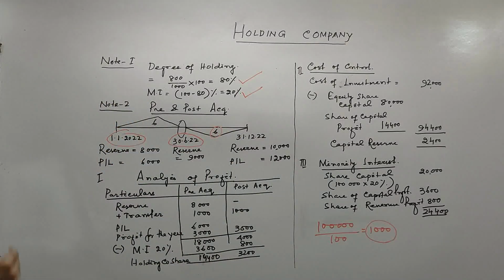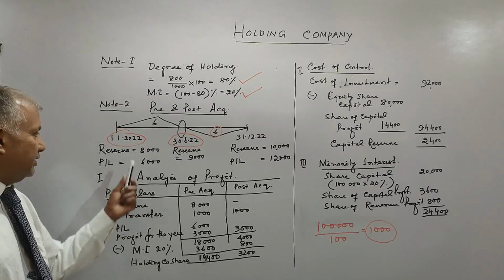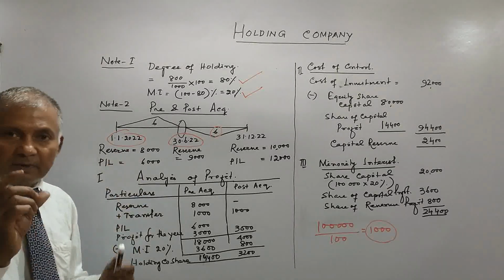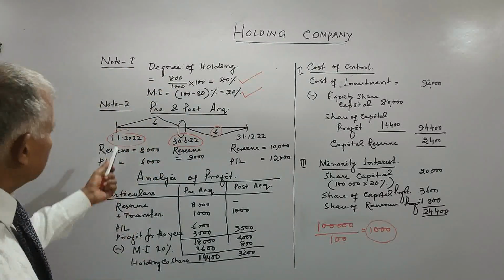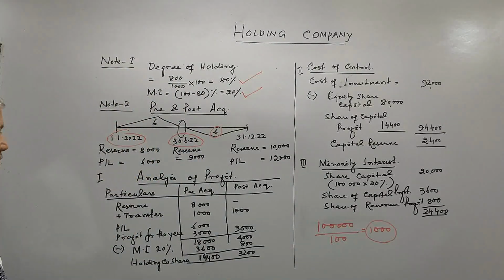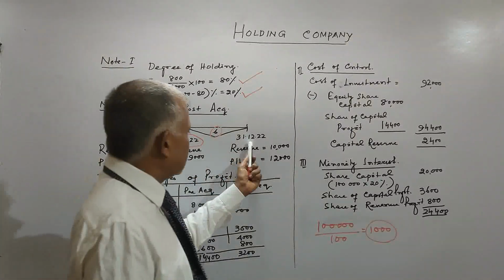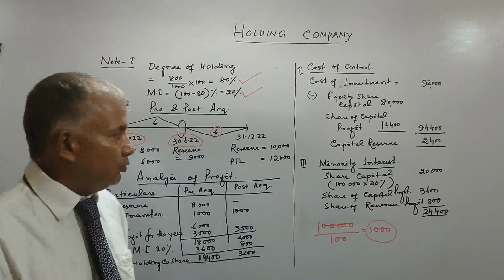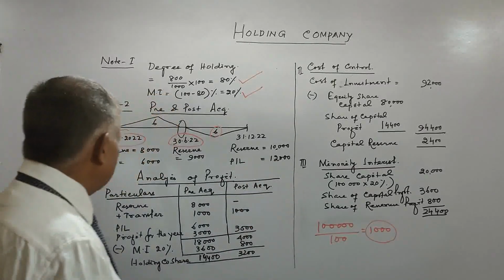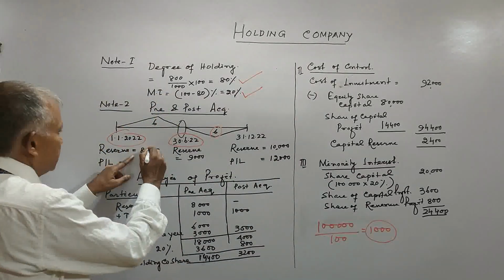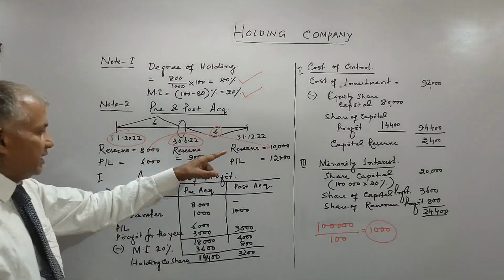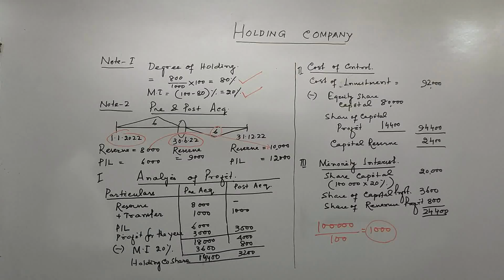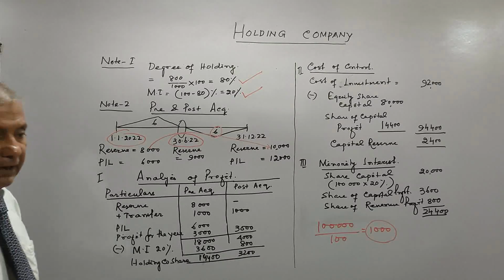Then we will take up the reserve. As per the question, reserve is given as 8,000 on 1/1/2022, and 10,000 on 31/12/22. Friends, from 8,000 to 10,000, there is an increase of 2,000 over the year.